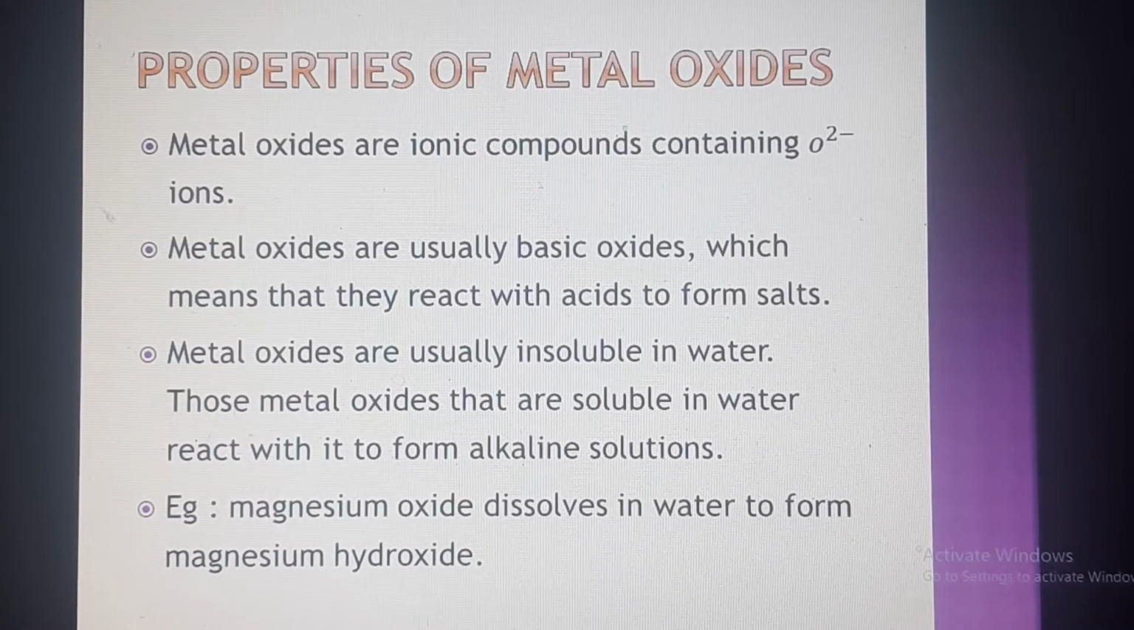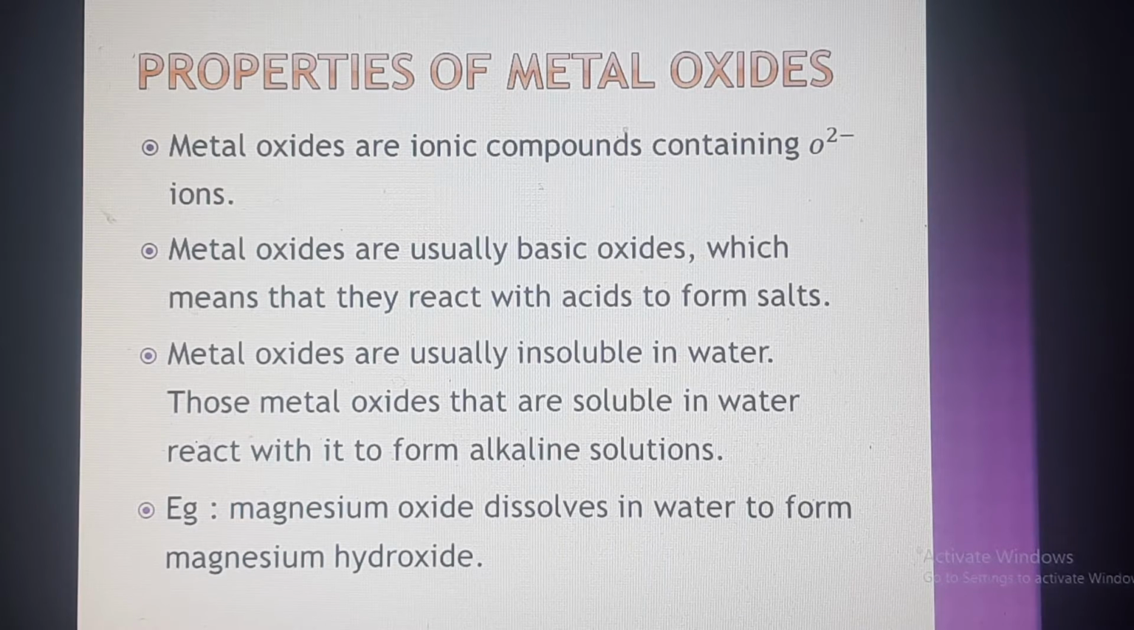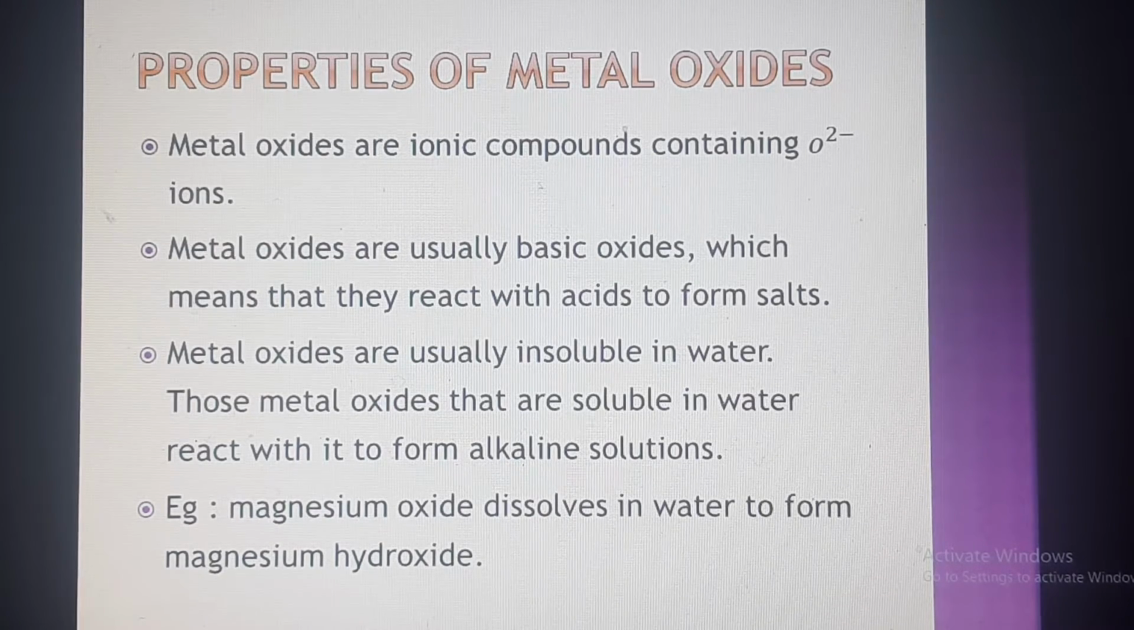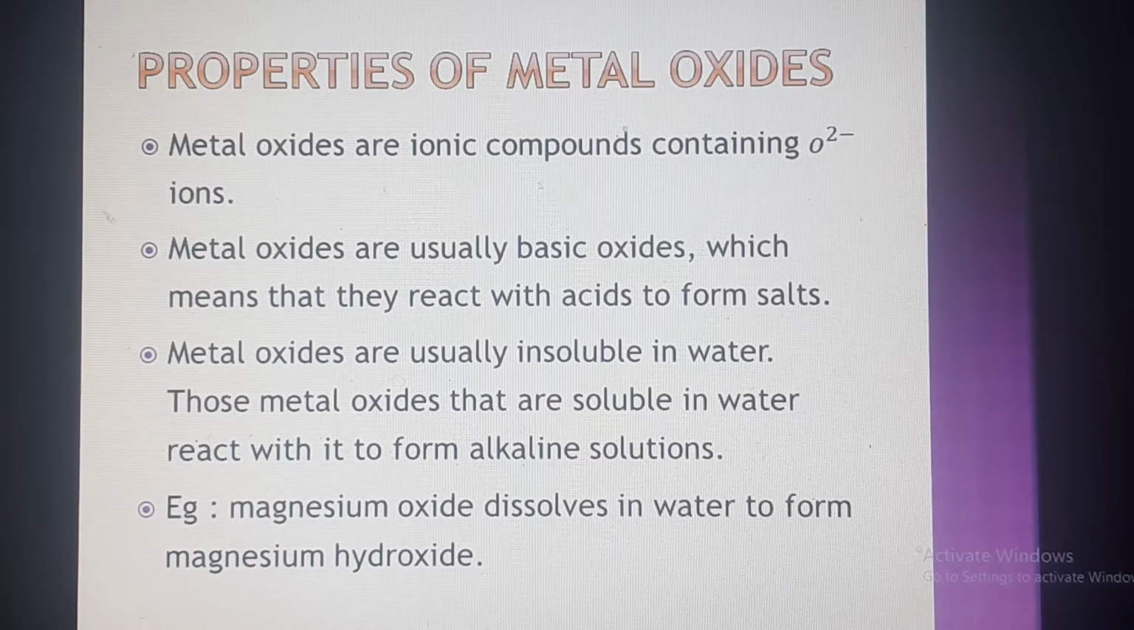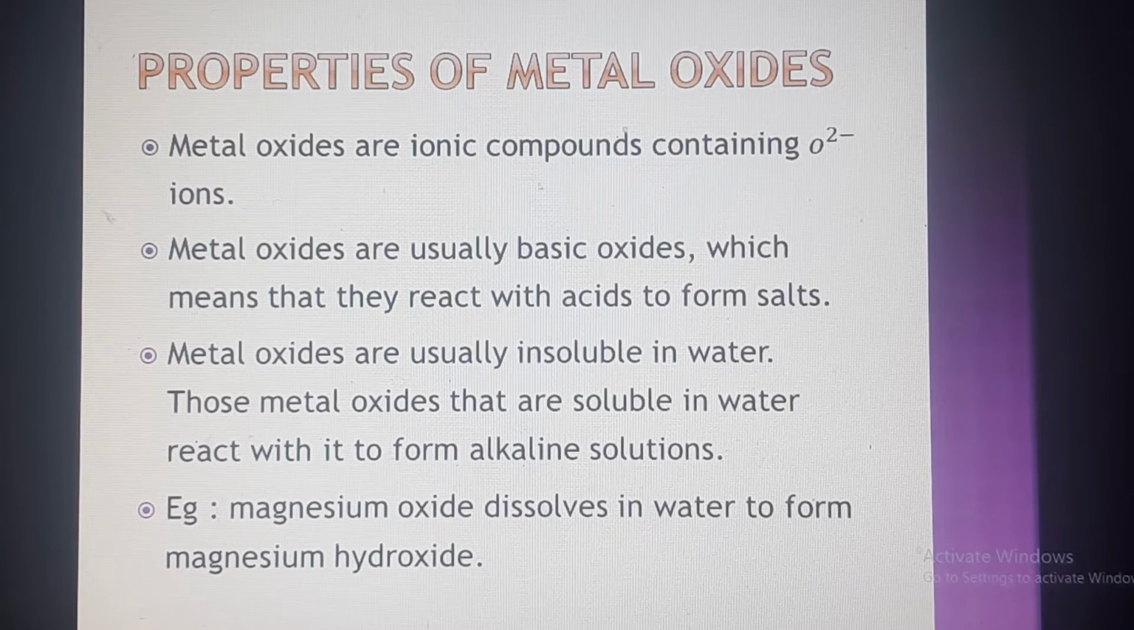Now we are discussing the properties of metal oxides. Metal oxides are ionic compounds containing O2- ions. We know metal oxides means metal combined with oxygen. Here the oxygen forms 2- ions because the atomic number of oxygen is 8 and the electronic configuration is 2, 6. That means it has 6 electrons in the last shell and it is accepting 2 more electrons. So accepting electrons means a negative charge, and 2 more electrons means the charge is 2-.